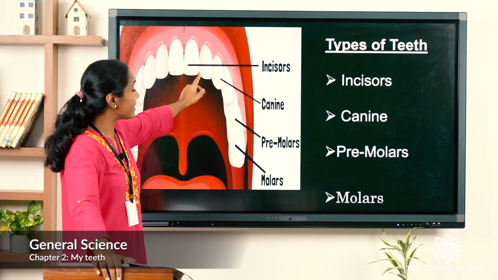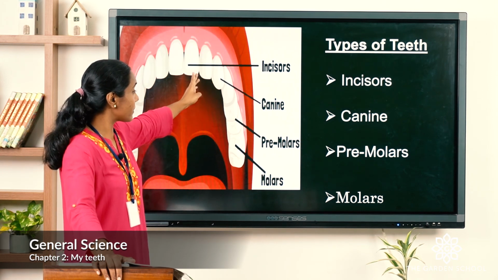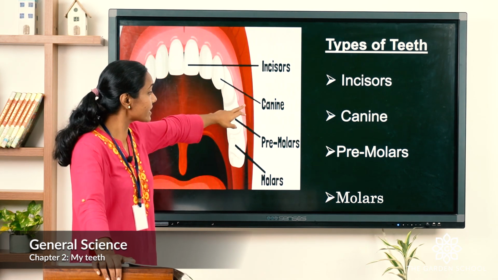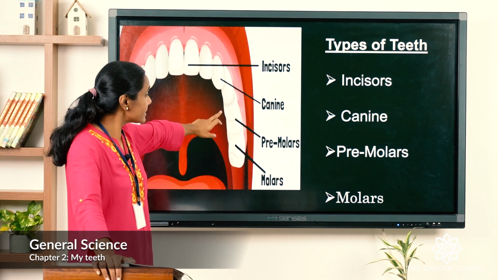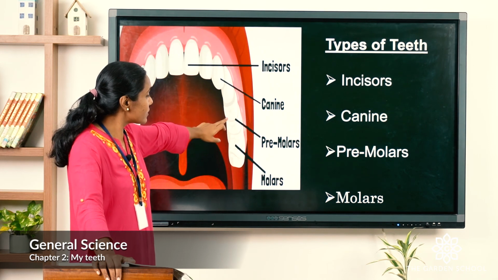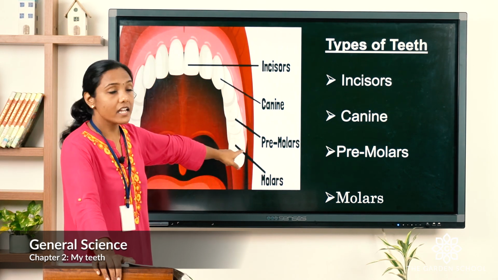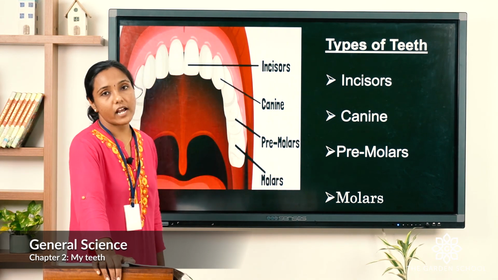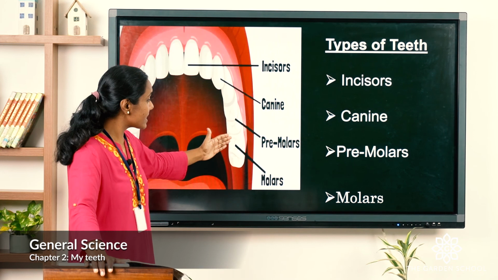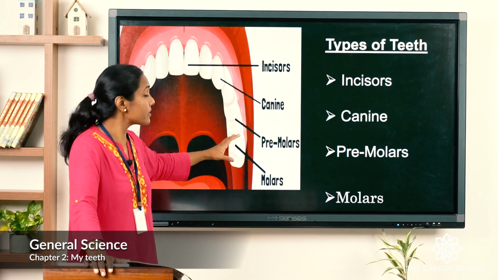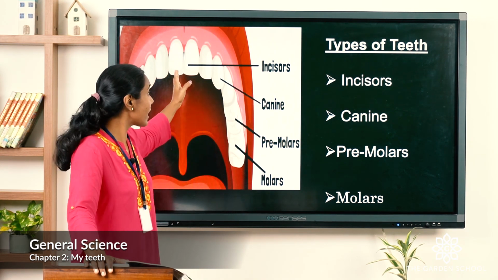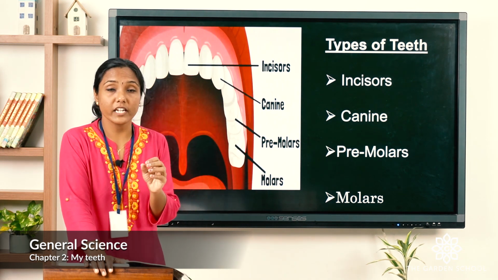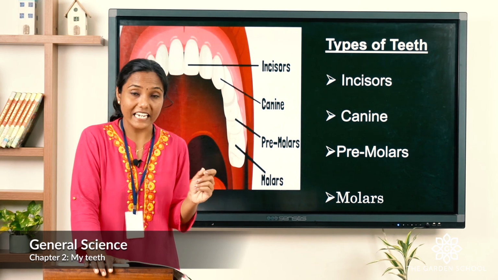Then the next teeth, sitting next to the incisors, are the canines. These 2 are premolars, and the last 3 are molars. You can see these teeth are broader and bigger compared to the other teeth. Now let us look into each tooth in detail.